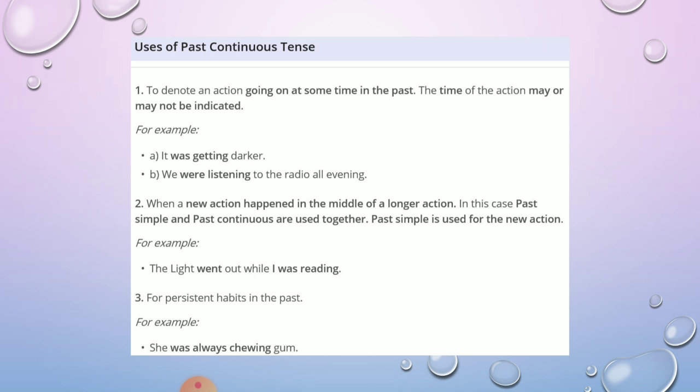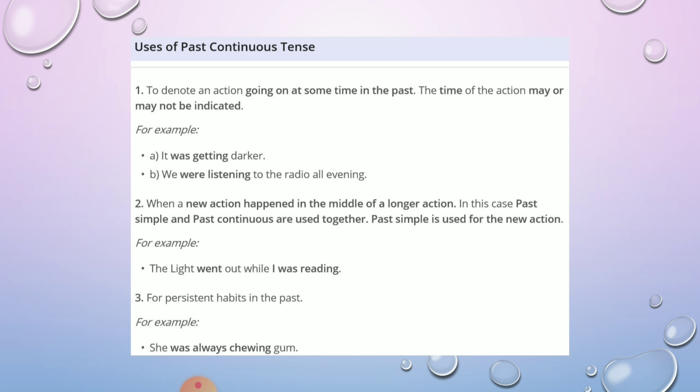The second one is when a new action happened in the middle of a longer action, or you can say an action which had started at some time but had not ended at the time when some other action took place, and that too in the past. For example, the light went out while I was reading, or she was making tea when I entered the kitchen. Third, for a persistent habit in the past, that means some habit which continued for some time in the past: she was always chewing gum.